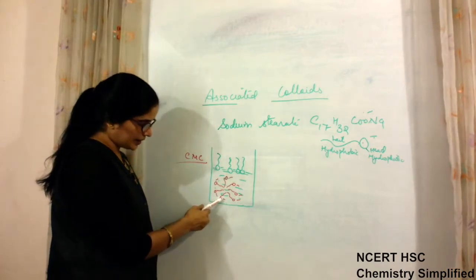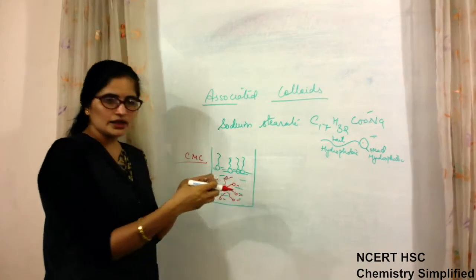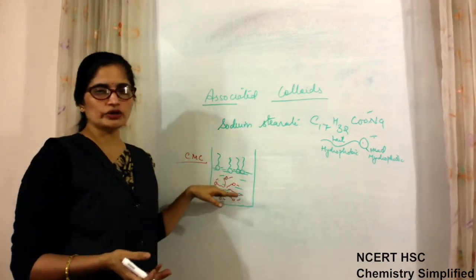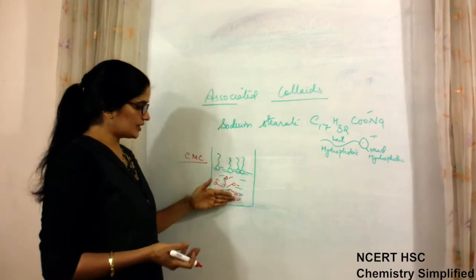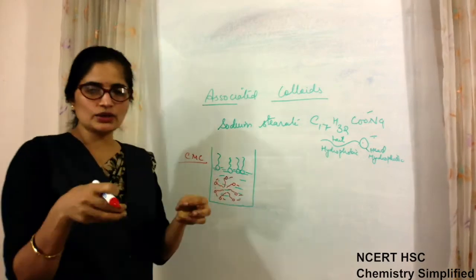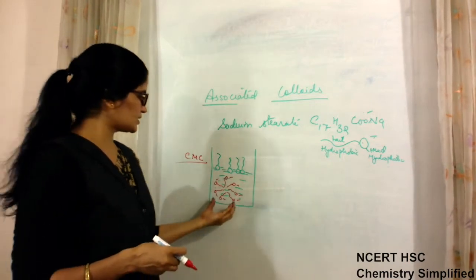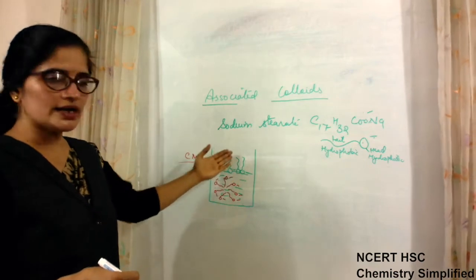So the head part is towards the water outside and the tail part has gathered inside together, because it is repelled by water, so it cannot be out of it. But when it is inside water, head parts are towards the water and tail parts gather towards the center of the circle which they have formed. So this is the structure which is formed in case of soap when dissolved in water.